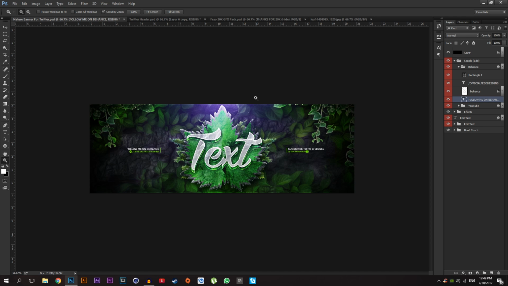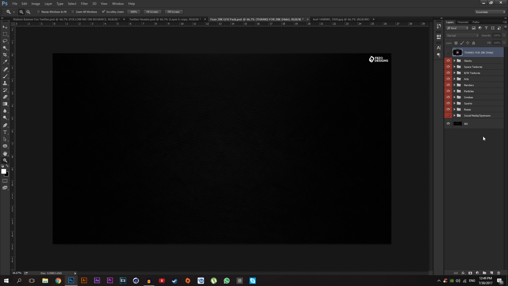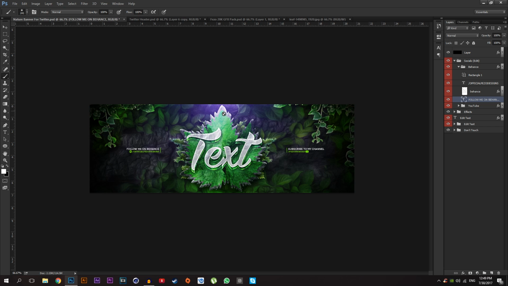Now I'm going to add this lighting effect. For that I'm going to go to my 20K graphic pack and make a new layer, and just select your brush tool, and I'm just teaching you guys how to create the nice lighting over there.